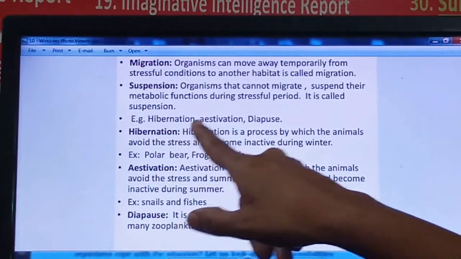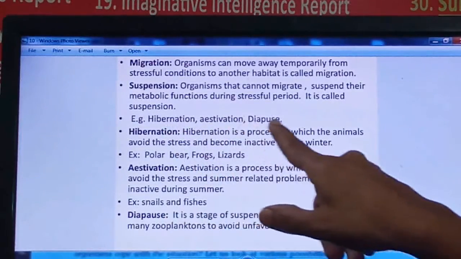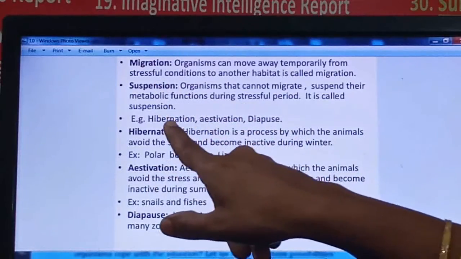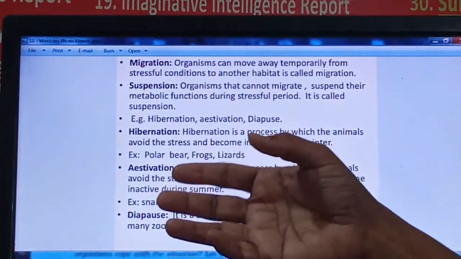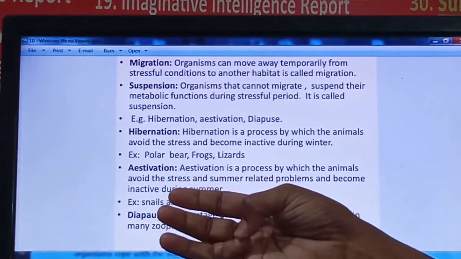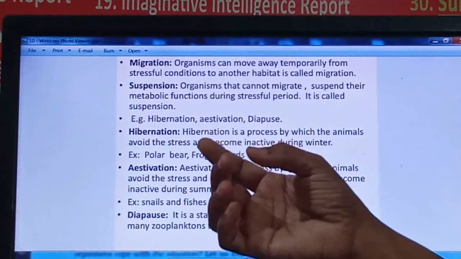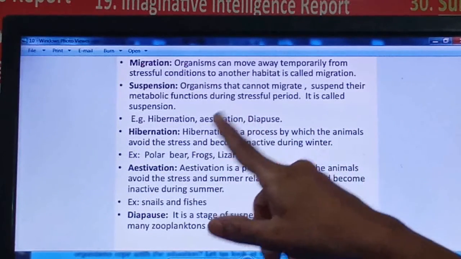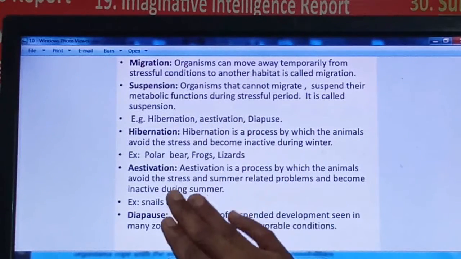You must have heard about this: hibernation, estivation and diapause. These are the three words which explain suspension. You must have heard about the polar bear, then the frog, and some of the spores, which show diapause, summer sleep and winter sleep. That is hibernation and estivation.